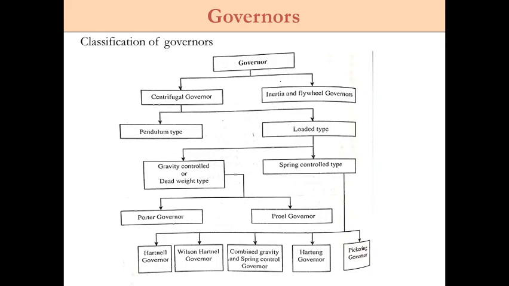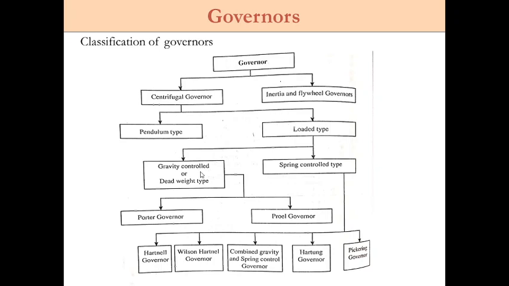Now coming to the classification of the governors. Governors are broadly classified into two types. The first one is centrifugal governor, and the second one is inertia and flywheel governor. In the case of centrifugal governor, we have pendulum type and loaded type. Again, in the loaded type, we have gravity controlled or dead weight type and spring controlled type.